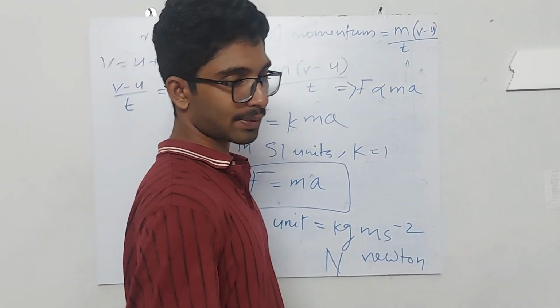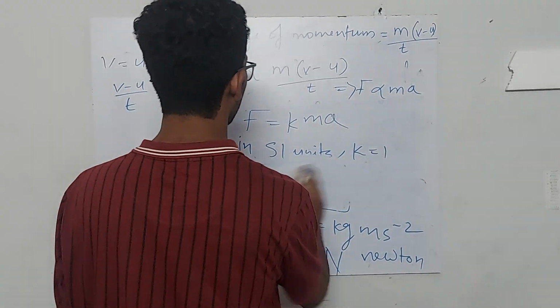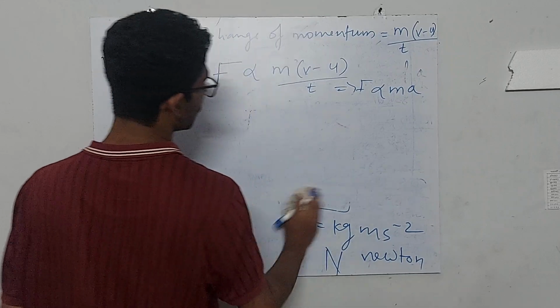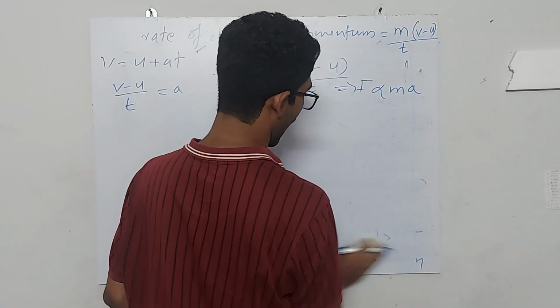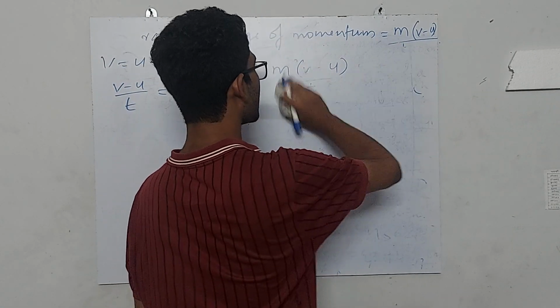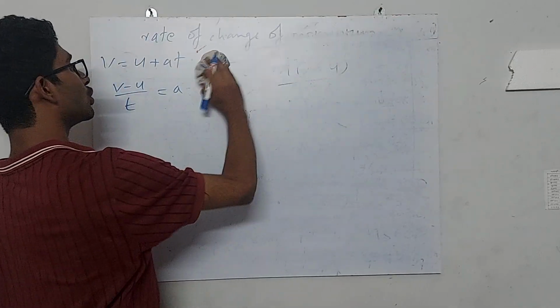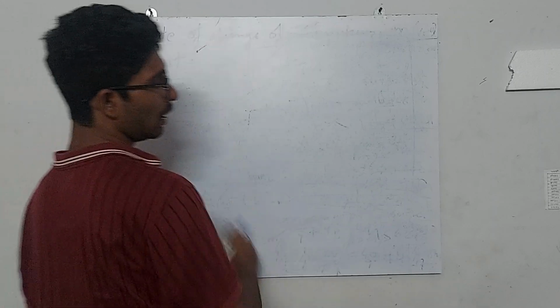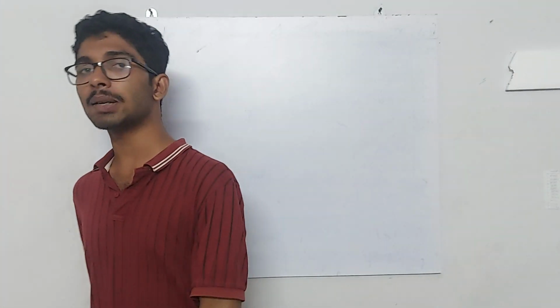Now have you ever wondered why, in a cricket game, when a batsman hits a ball and it goes up and comes directly to the hands of a fielder, he catches the ball and the batsman gets out? Generally, when a fielder catches a ball, he will catch the ball like this, gradually pulling it in. It's not a direct catch. He's not enclosing the ball directly. Why is that? Why is he catching the ball by taking some time?